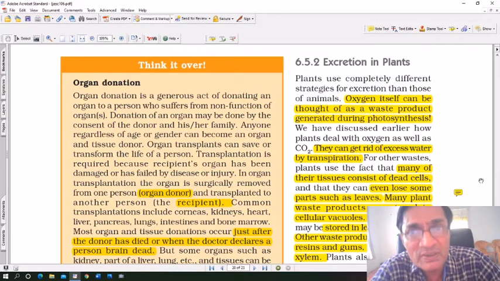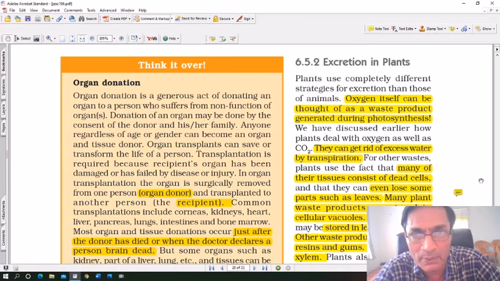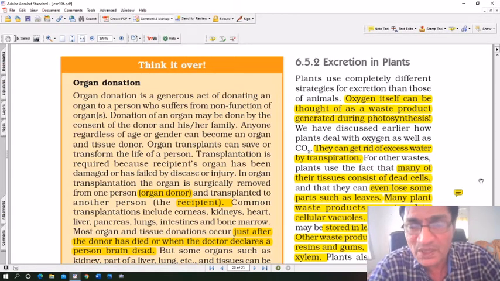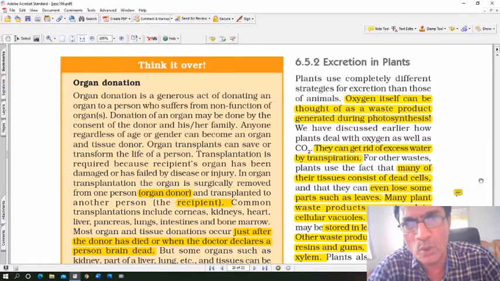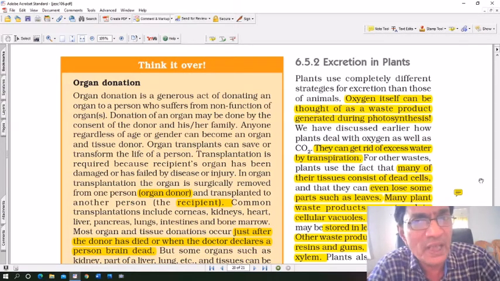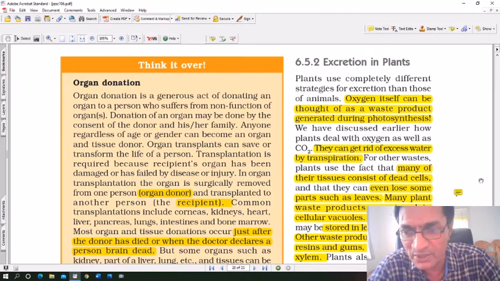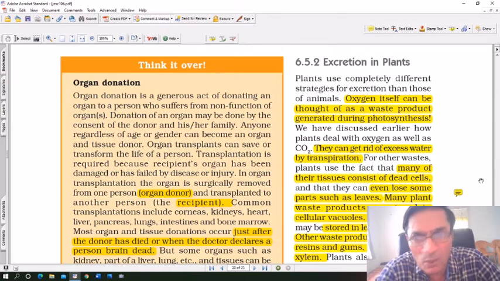Oxygen itself is a byproduct of photosynthesis, and it is a waste product. So it is excreted from the stomata of the leaves. Oxygen can be thought of as a waste product generated during the process of photosynthesis. We have discussed earlier how plants deal with oxygen as well as carbon dioxide. They are ejected through the stomata. They can get rid of excess water by transpiration. Transpiration is a process by which water vapor is lost through the tiny holes called the stomata in the leaves. So excess water can be lost through transpiration.